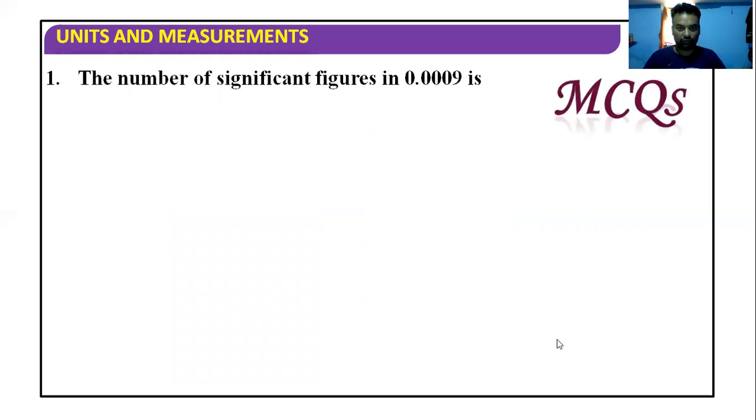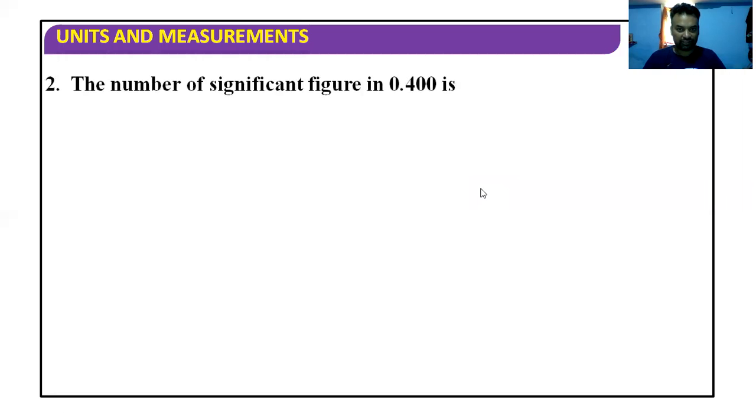So let us try some questions. The number of significant figures, which is the right answer? 1. 9 is the only single digit which is a significant figure. So let us try another question. The number of significant figures in 0.400 is 3, because the zeros are after the non-zero number, so they become significant.